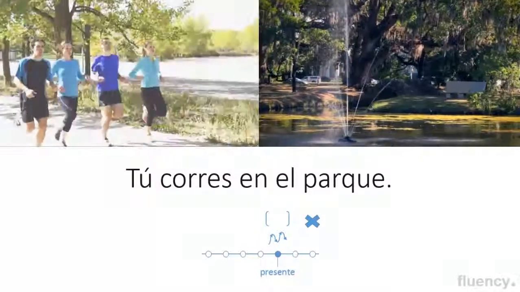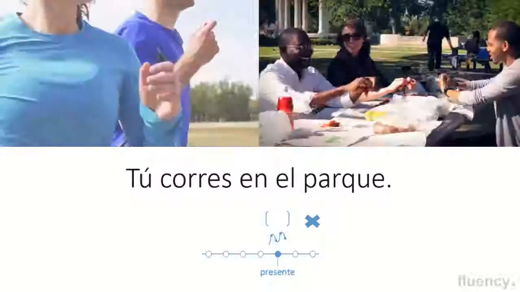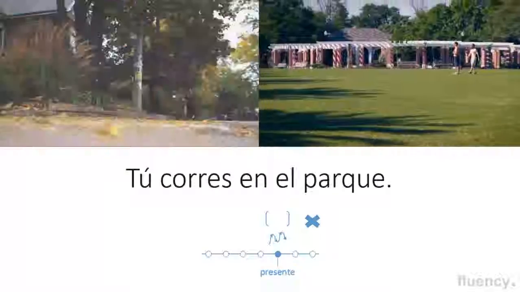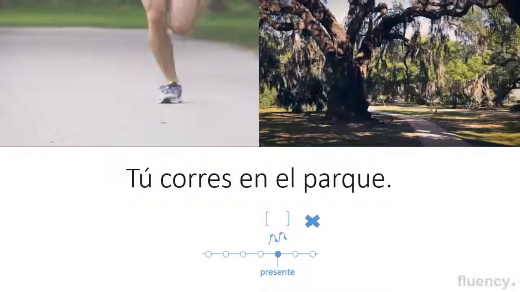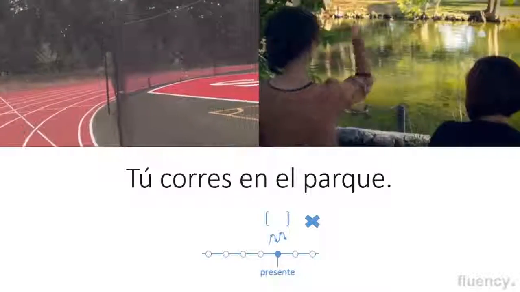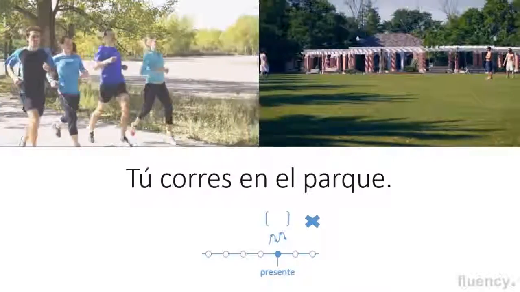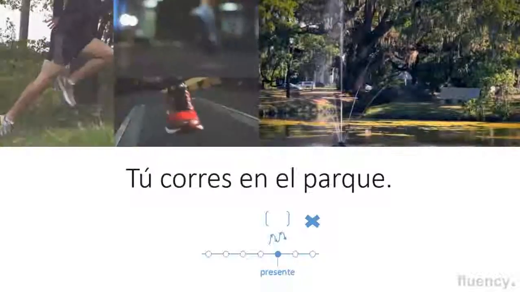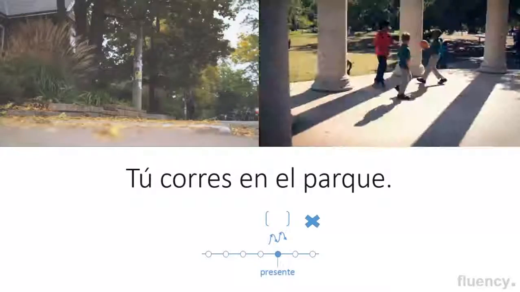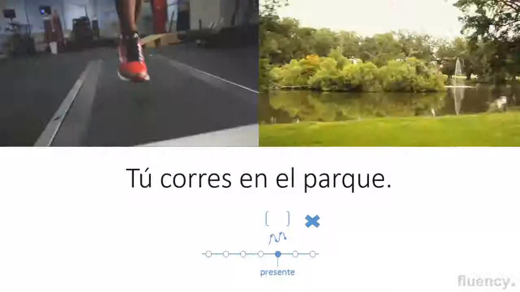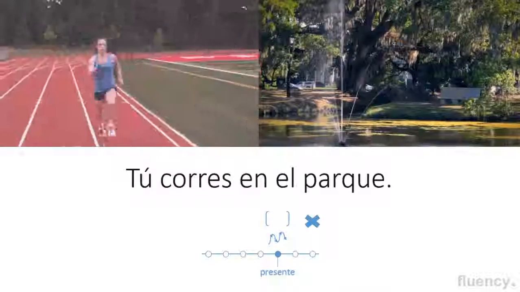So just this one basic conjugation we've been looking at, it's not just the present tense, because it works in the present, meaning the general present, todos los días, every day, like you run or I walk. It could also be used in the present that's in progress. So normally an ing, right? Like you're running or I'm walking, ahora, now. And it could also be used in the future. Tú corres mañana. You'll run tomorrow. Yo camino mañana. I'll walk tomorrow.